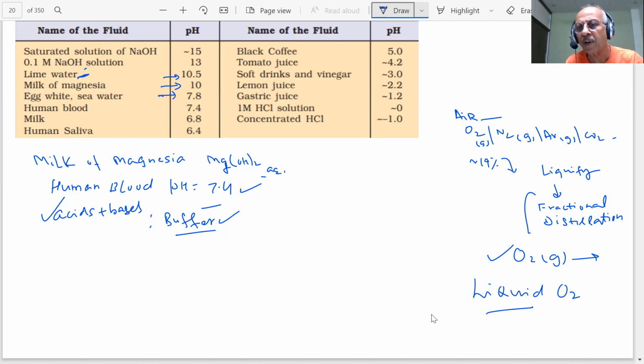So this is the important point. The gases are compressed, liquefied. What you have is a liquid, and then that liquid will be used. If it can't be liquefied, then you have nothing. Transportation is not possible. All these things are connected as chemistry.